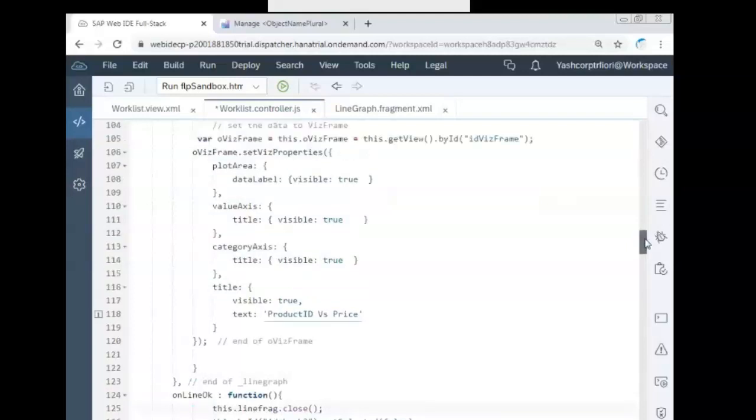So if you see in this line, oVizFrame, the variable is created. This dot oVizFrame, you can remove this dot oVizFrame. This dot getView dot byId, dot setModel of a JSON model with a reference. We want that. This dot getView dot byId dot setModel. Definitely, this is the second step. Second step, bind the model.